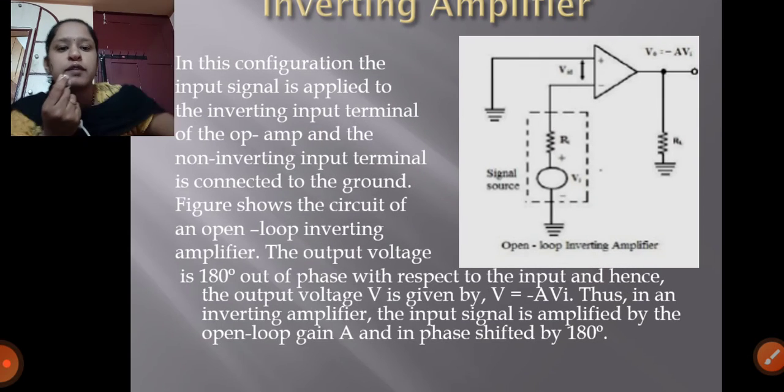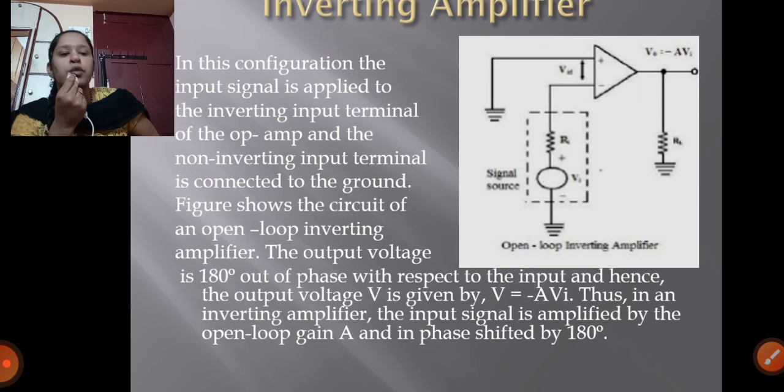In the circuit of an open loop inverting amplifier, the output voltage is 180 degrees out of phase with respect to the input, and hence the output voltage V0 is given by V0 equals minus A into V1. Thus, in an inverting amplifier, the input signal is amplified by the open loop gain A and phase shifted by 180 degrees.